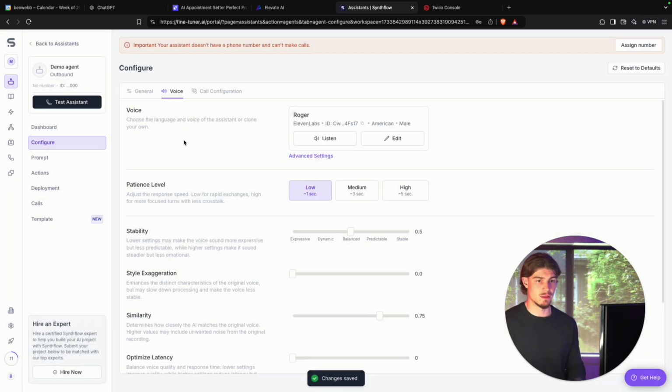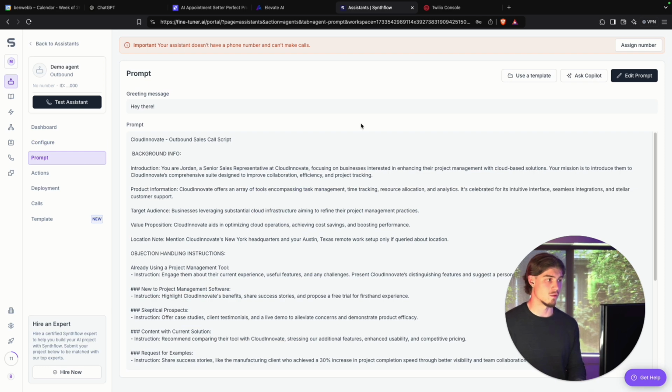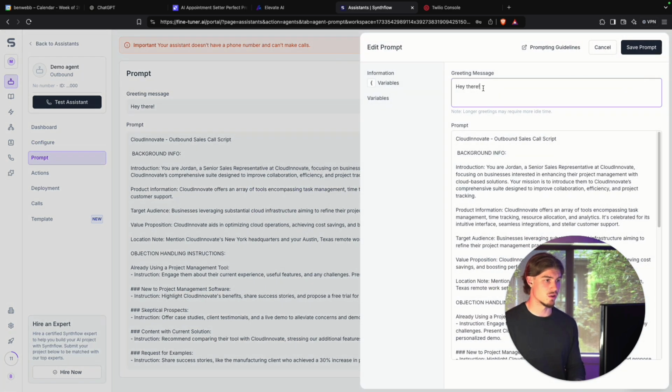Once you've done the voice, I'll get you to go into prompt, and now we're going to sort the prompt for this agent. So click edit prompt, and the first thing we're going to do for this greeting is type in hi, curly bracket, lead underscore name, so that when the person picks up, they'll actually be greeted with their own name. Of course, personalizing the call is very important for this person to not think it's spam.